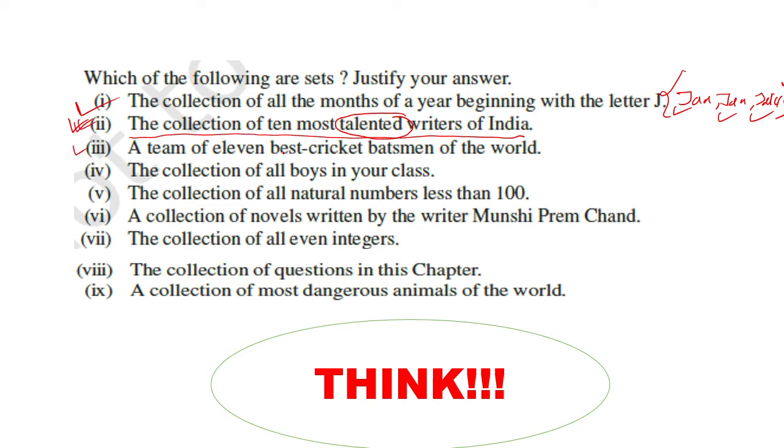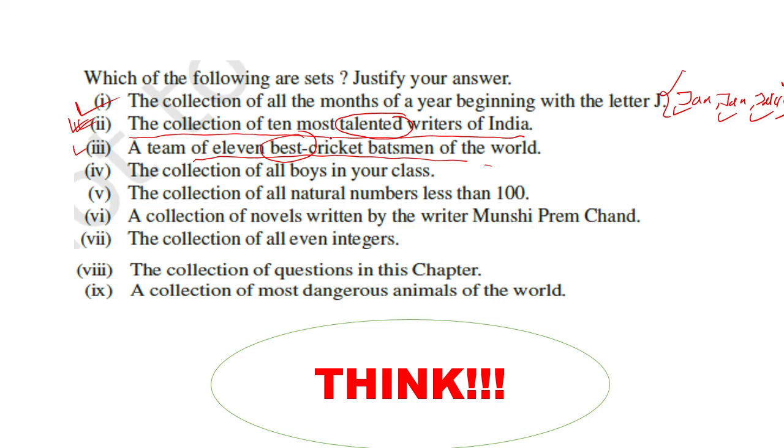Third, a team of 11 best cricket batsmen of the world. This is not a set. Why? Because it is not well defined. Why is it not well defined? The word best. For you Rohit Sharma may be the best cricket batsman of the world, but for me he may not be. For another person, Virat Kohli may be the best cricket batsman of the world, but for me Virat Kohli may not be.